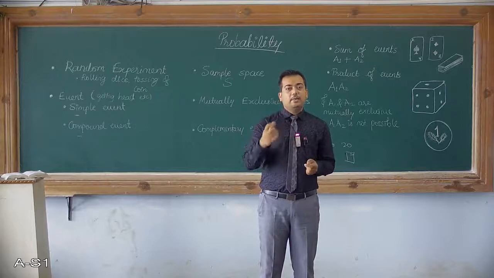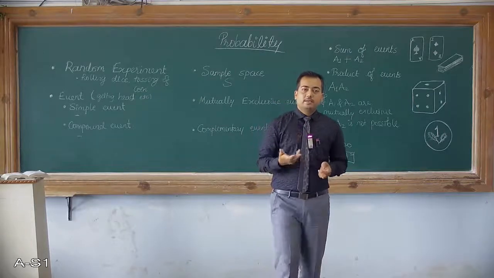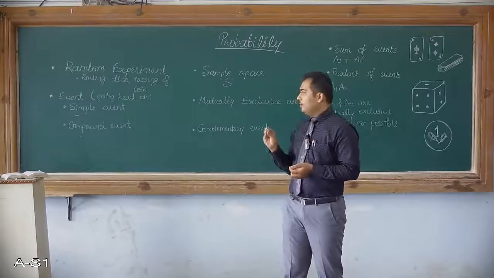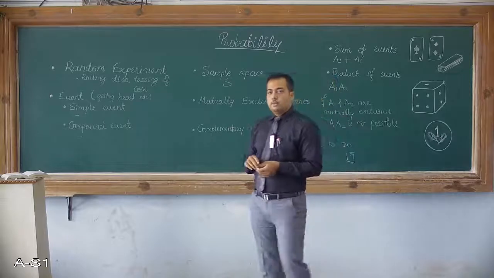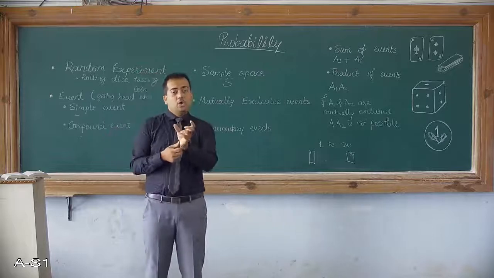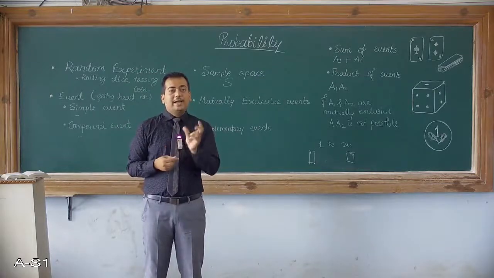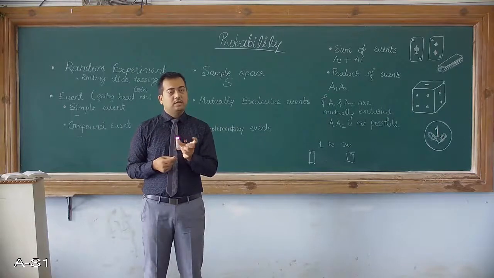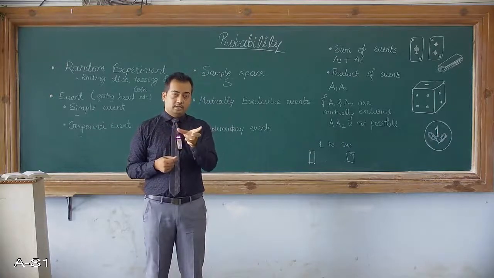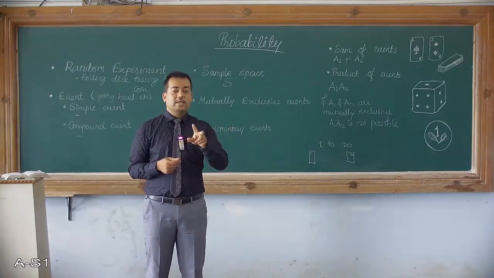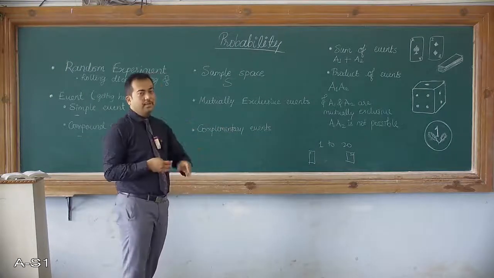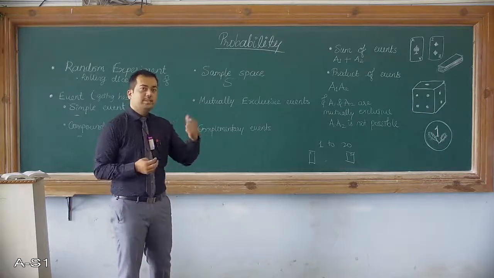So if you are getting ticket number 1, it's a simple event. Okay, if you are getting ticket number 2, getting one particular number is a simple event. Now what do you mean by compound event? Now compound event is like, suppose you are looking for a ticket which is a multiple of 4, then in that case it is an even number. So it is an even number ticket you are drawing, so there are two events, that is even numbered as well as the multiple of 4, so it can be a compound event. Okay, then sample space for this would be all the tickets from 1 to 20.